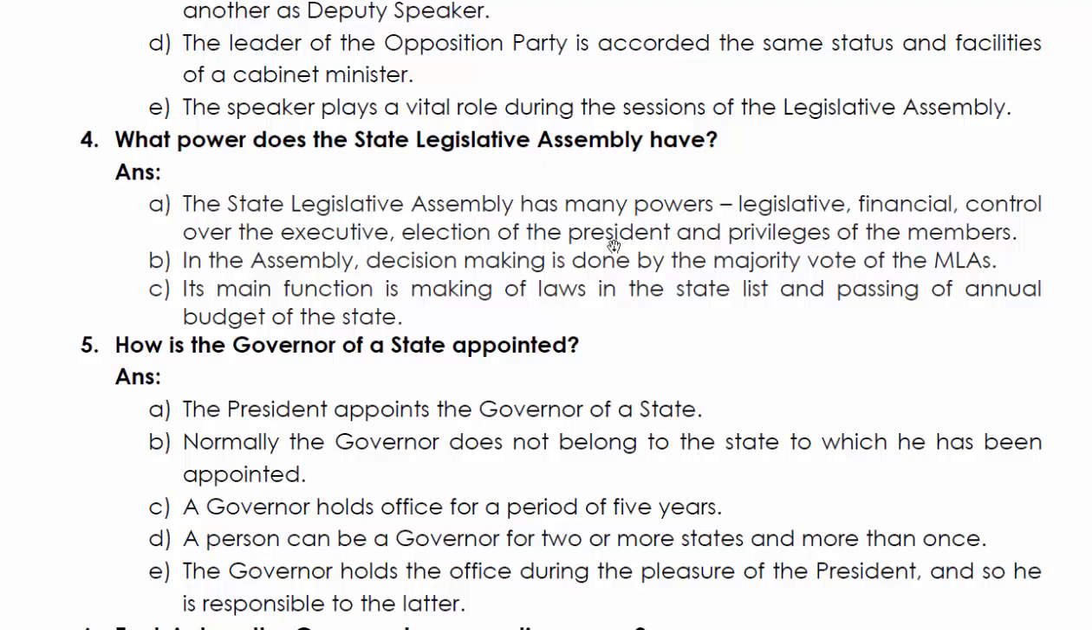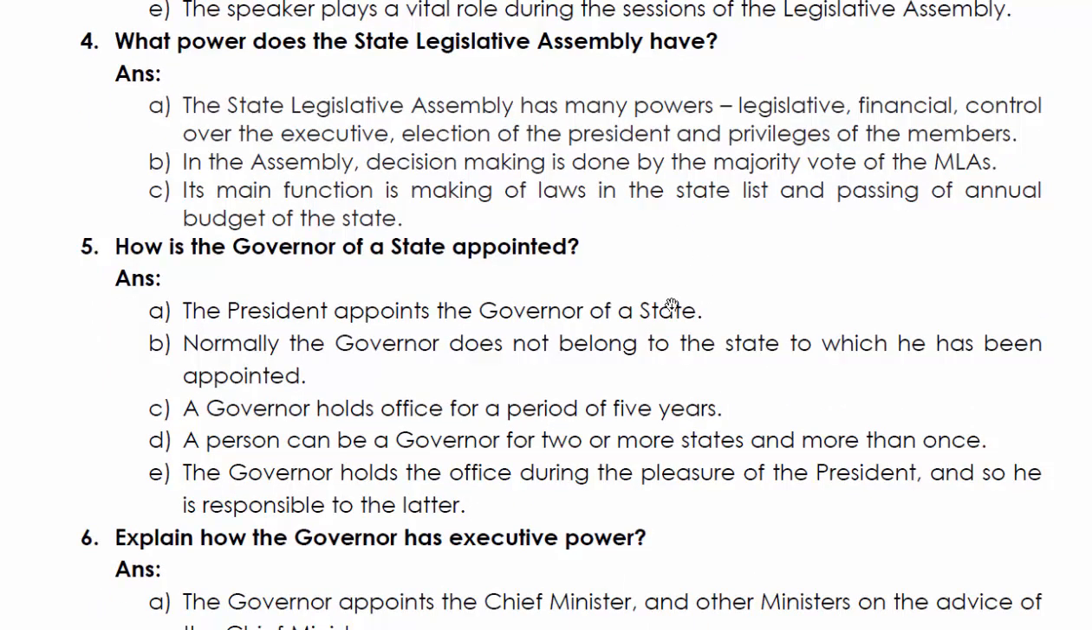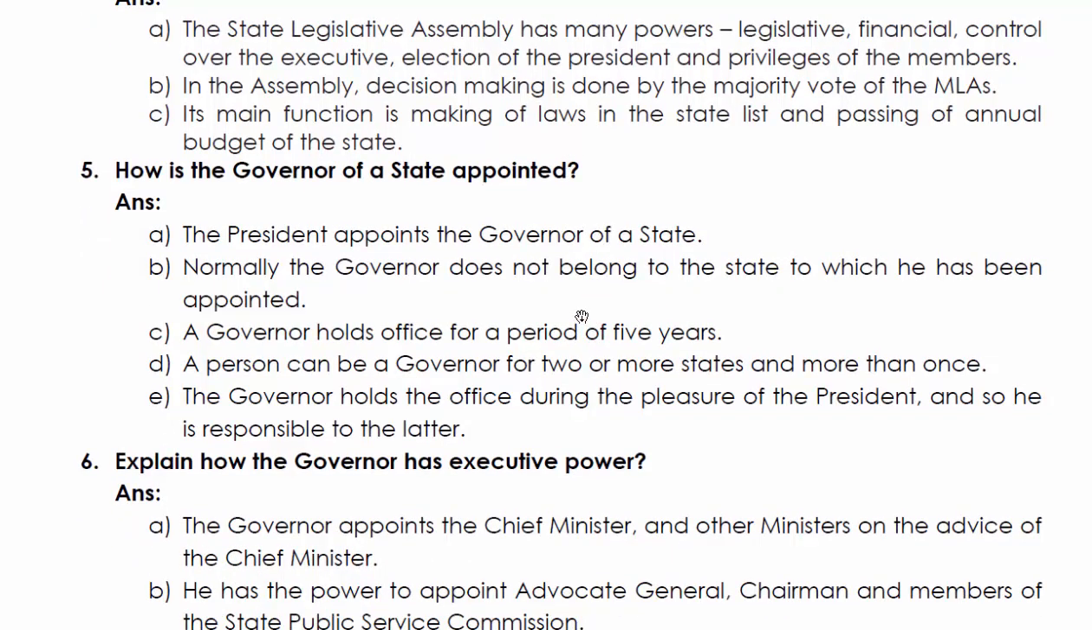Okay, let's go to the next one. How is the governor of a state appointed? The president appoints the governor of a state. Who appoints the governor? The president of India. Normally, the governor does not belong to the state to which he has been appointed. That means most of the time, a governor of Manipur would not be a member, or citizen, of Manipur.